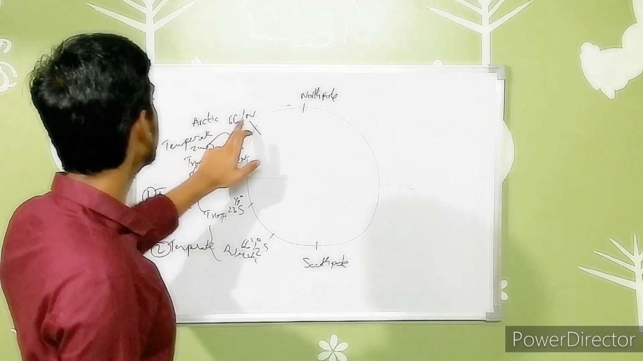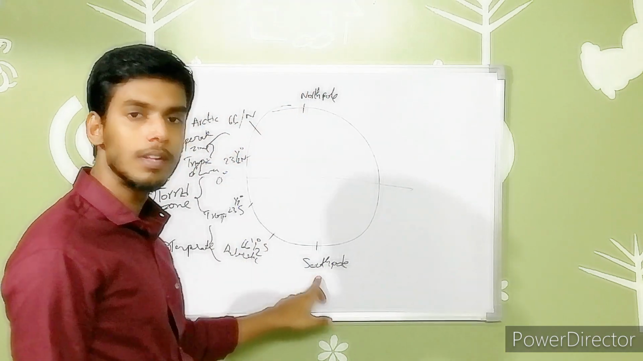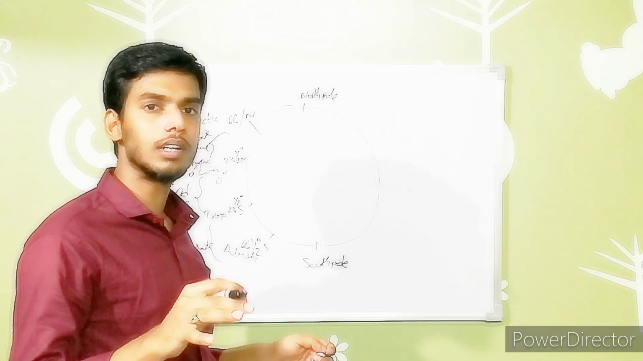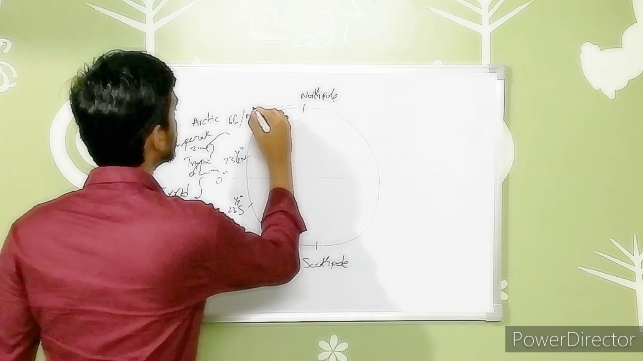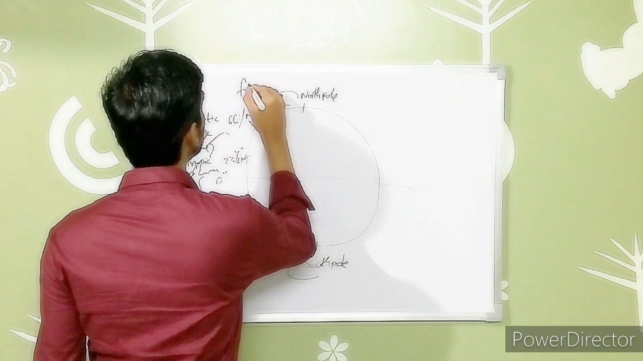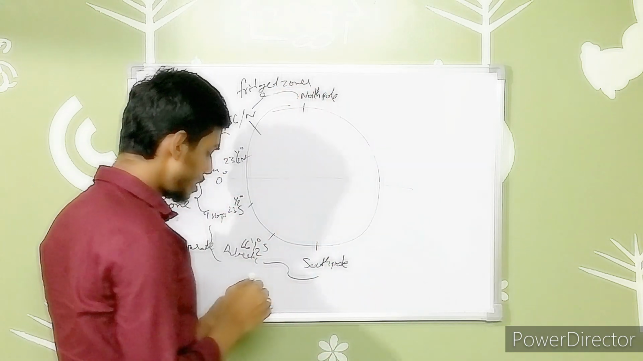So when further moving from the Arctic Circle to the North Pole here, and here from the Antarctic Circle to the South Pole, there is still a decrease in sunlight. So completely there is no sunlight. So they are considered as the frigid zones. From here to here and here to here, they are considered as the frigid zones. That is regarding the heat zones of the Earth.